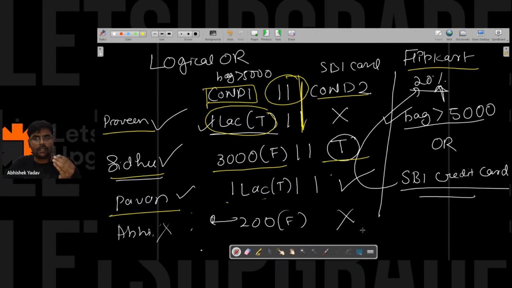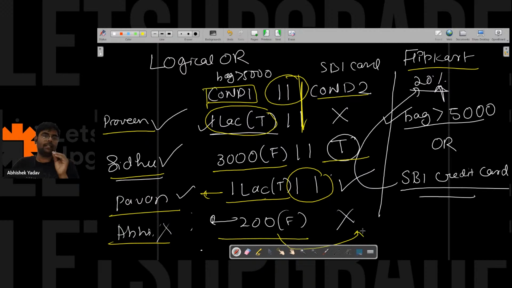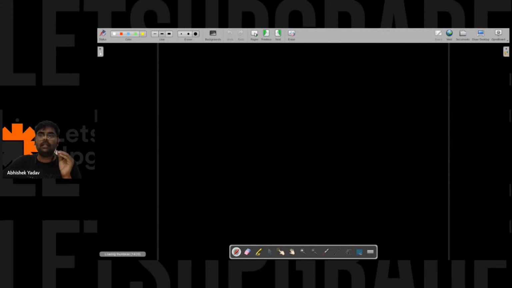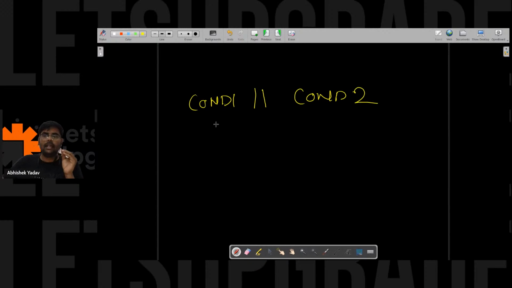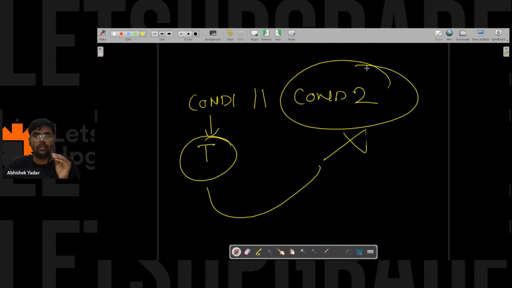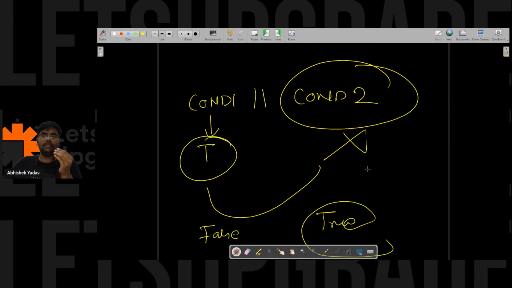In Pawan's case, the first condition is true. Flipkart will not execute condition 2 in Pawan's case because Flipkart knows you are using or and the overall condition will be true. In my case, the first condition is false, so Flipkart will execute the second condition. This will be the behavior of the compiler also. If you are using or with condition 1 and condition 2, and the first condition is true, the compiler will not execute condition 2. The compiler will execute condition 2 only when the first condition is false, because then there is a chance that the second condition can be true.